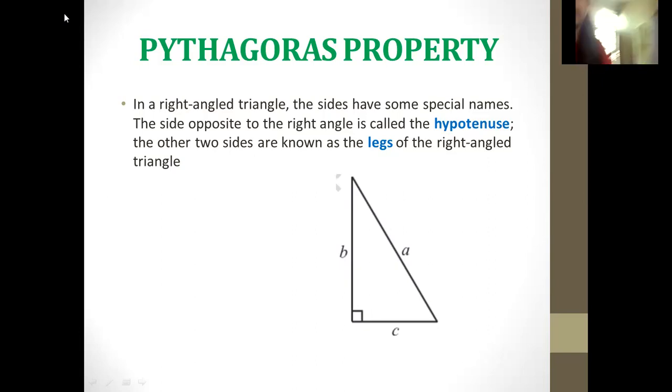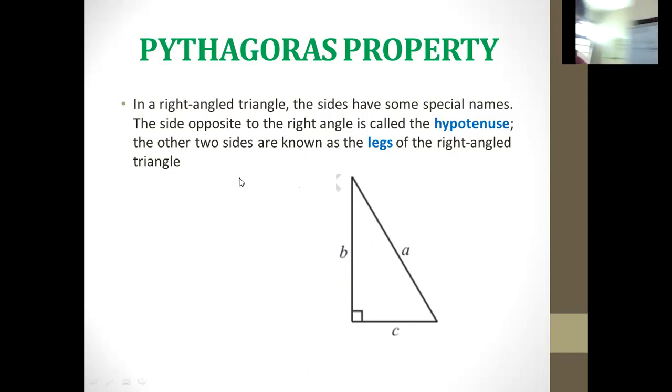That's why names are given to the sides of a right angle triangle: hypotenuse and legs. We would be understanding the side which is opposite to the right angle, that is A. Here, let me tell you about this triangle first: A here is the hypotenuse, that is the longest side of the triangle, and the other two sides would be the legs of this right angle triangle.